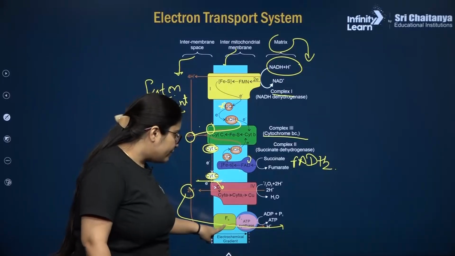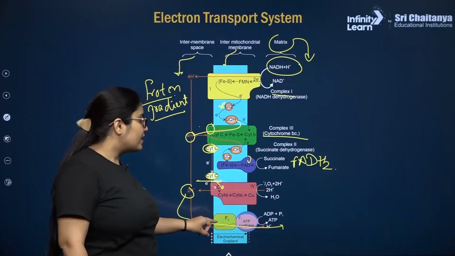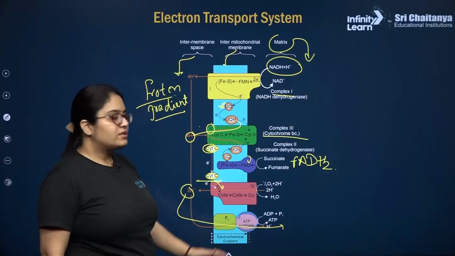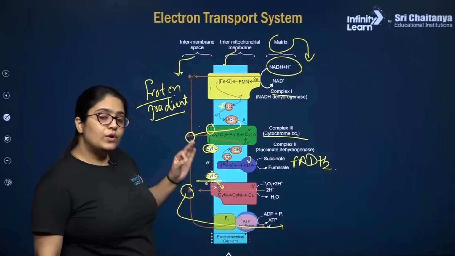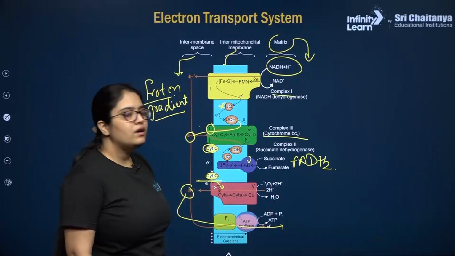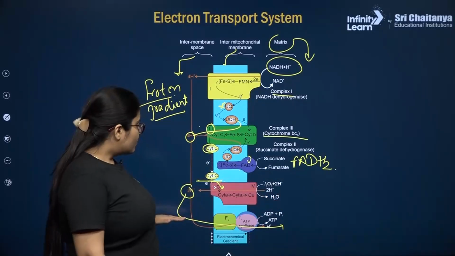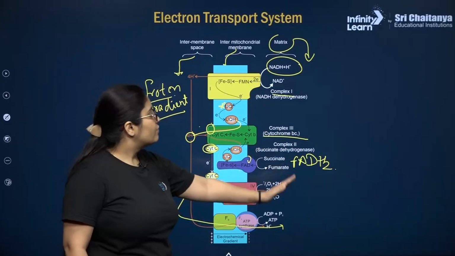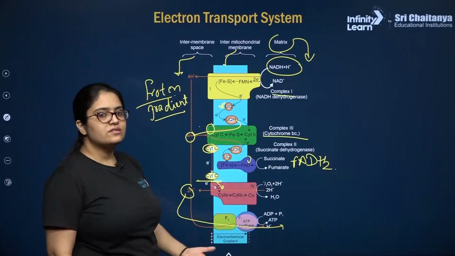In complex number 5 there is an F0 particle. So in complex number 5 there is an F0 particle that is going to act as a transmembrane channel. So with the help of this transmembrane channel, this integral protein, the F0 particle, the protons will do facilitated diffusion. They will diffuse from the intermembrane space back into the matrix. So whenever the protons are going to move back, this is known as chemiosmosis. These protons are moving from intermembrane space into the matrix using the transmembrane channel. So this is chemiosmosis.